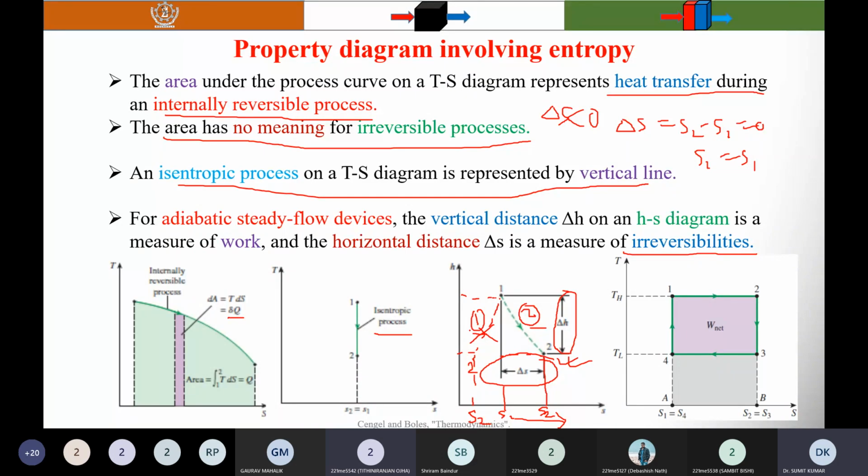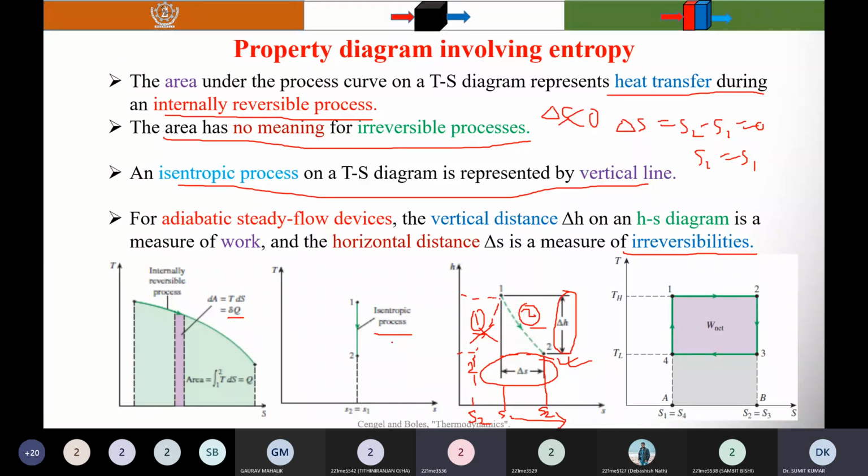Sir, I have a doubt here. We know that entropy change is the summation of two terms: one is the heat term, the integration from 1 to 2 of delta Q by T, plus the entropy generation. If the heat term is more negative than the entropy generation, then there will be cases when S2 minus S1 will be negative. It means there are cases when entropy is decreasing in a process.